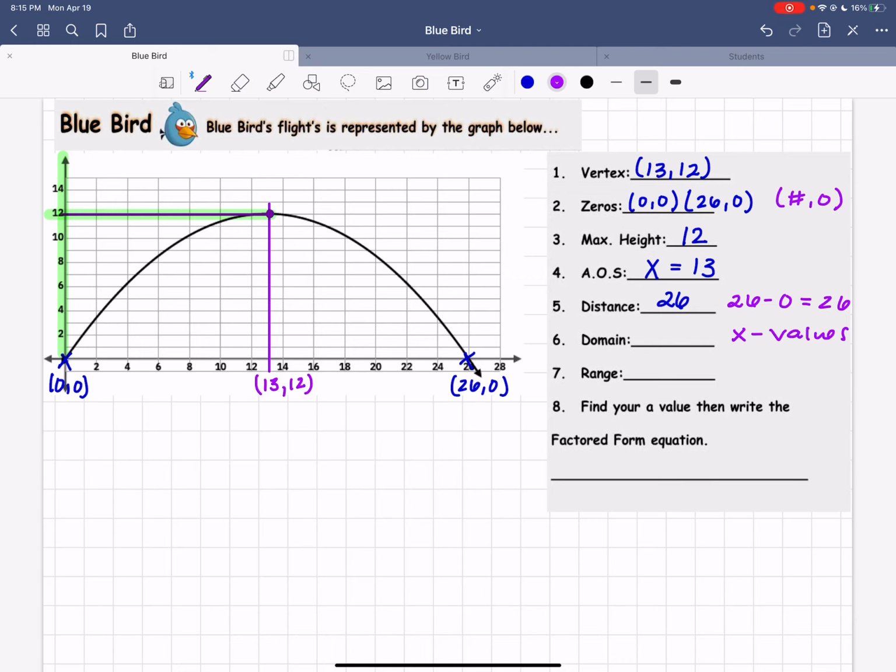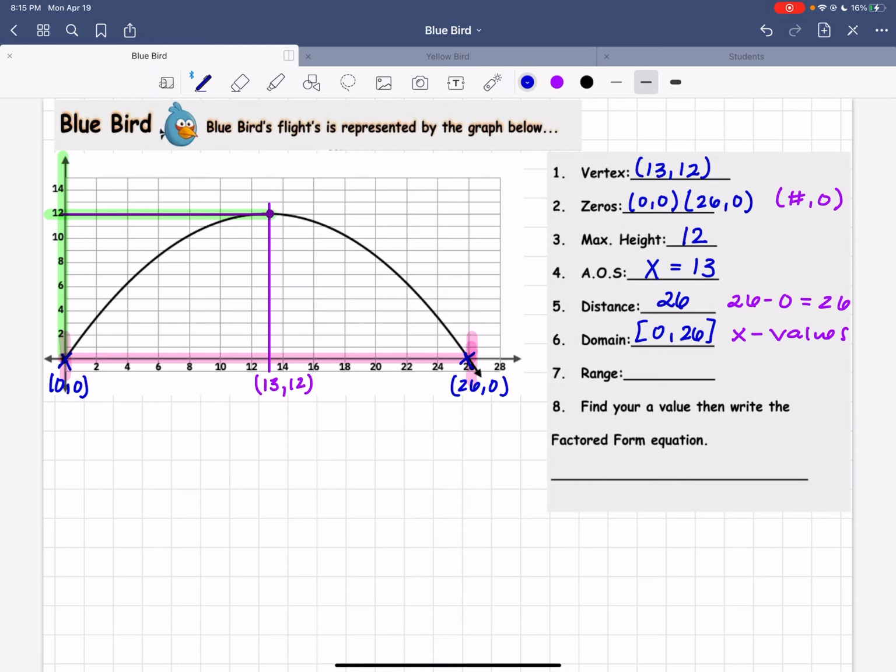So from where the graph starts to where it ends. On the x values, I can see that it starts at 0 and goes all the way to 26. So the way we write this is brackets 0 all the way to 26 and close brackets.